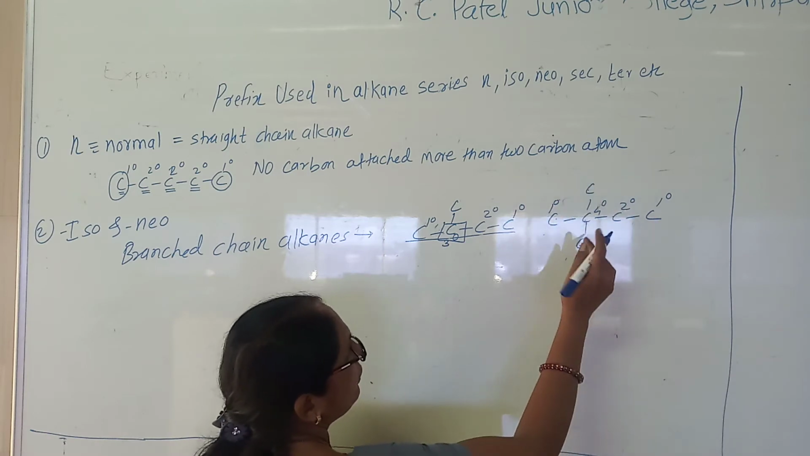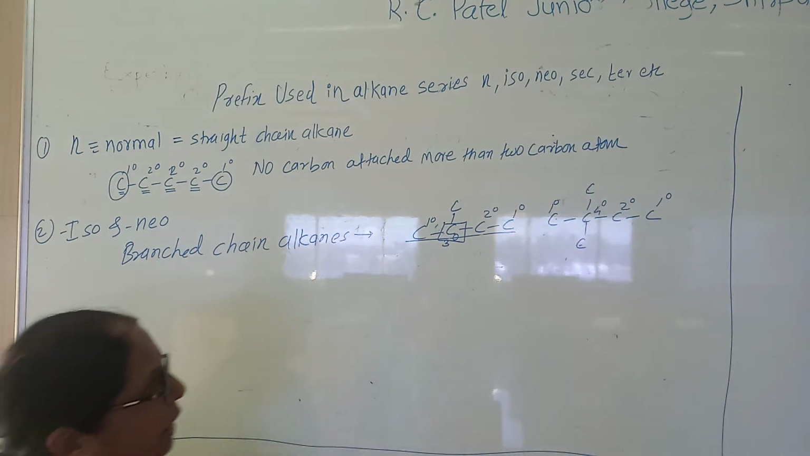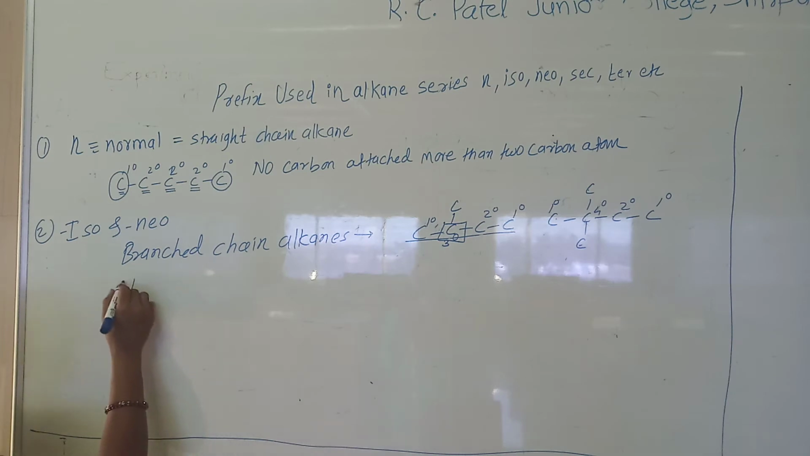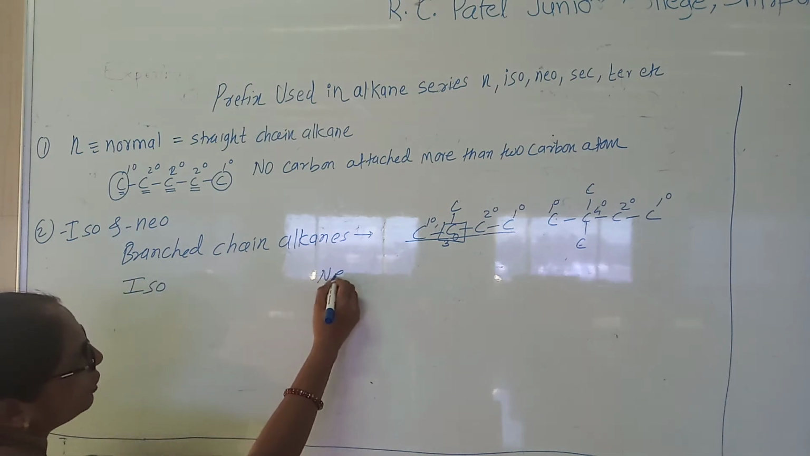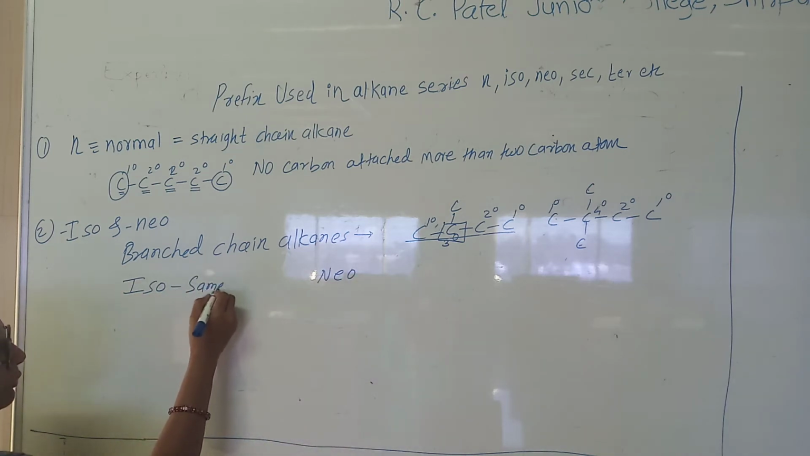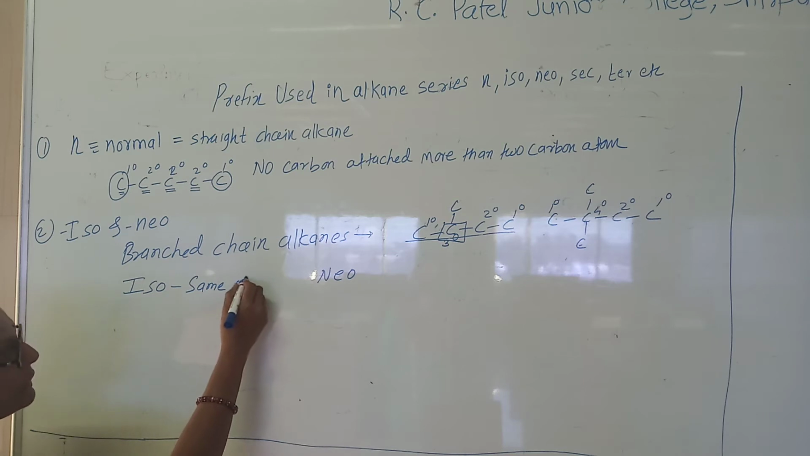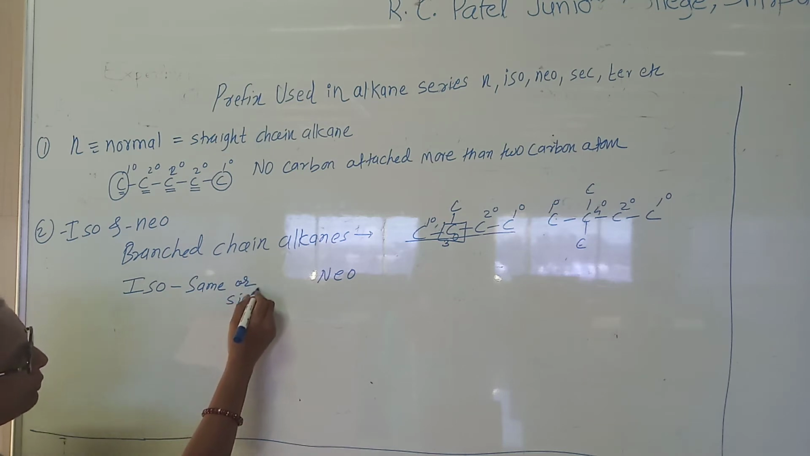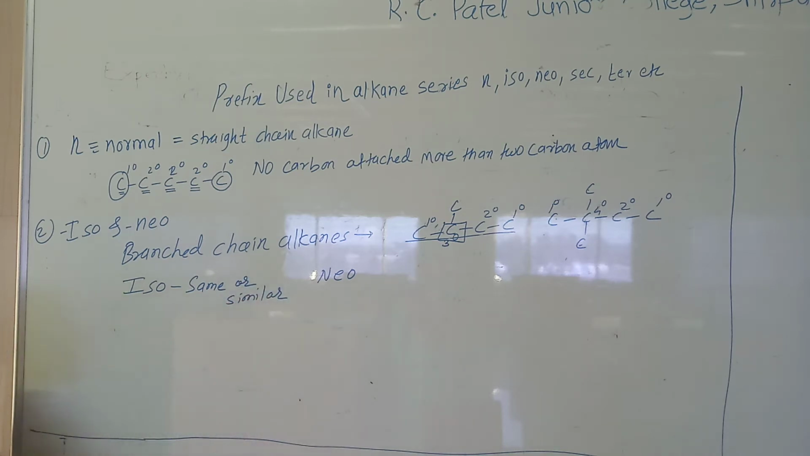Okay. So like this case, we have to use a prefix. And in this case, we use two types of prefix. First is the iso and the second is the neo. So when we use iso, actually iso means same. Iso means same or similar.